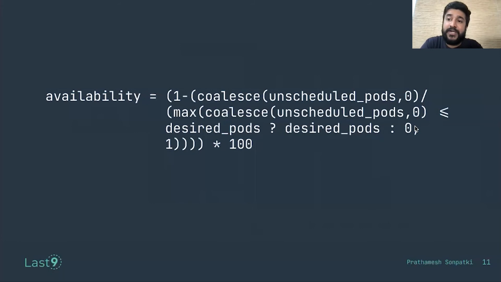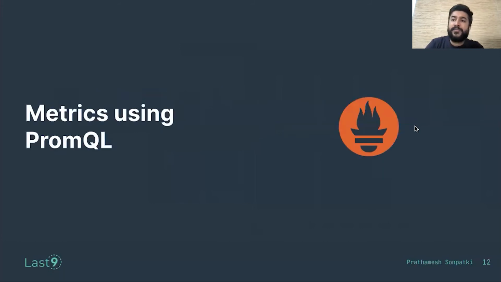Let's turn to our trusted friend, Prometheus. Most people are already aware of Prometheus and use some sort of PromQL in their day-to-day life when they're observing systems. If we can just use PromQL to define our metrics, we can solve the bring-your-own-metrics part, because then we can combine different metrics and label sets that are already present in Prometheus and create hybrid, derived metrics on top of that.